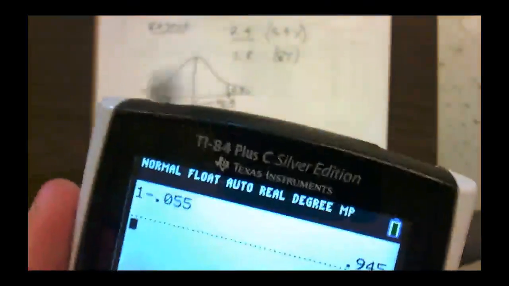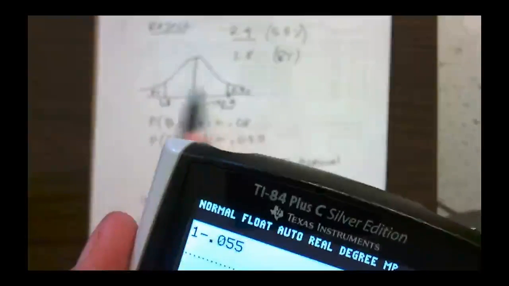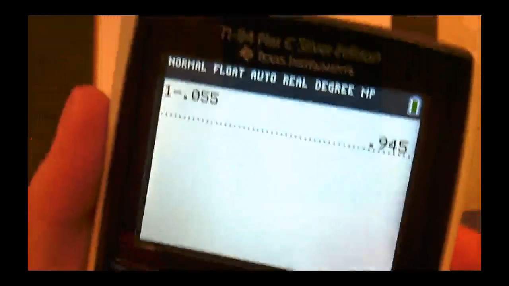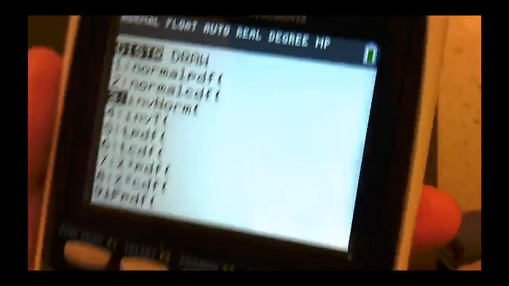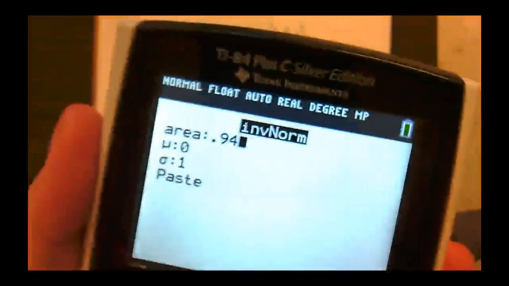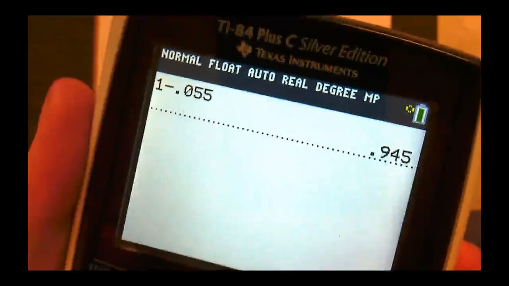So 1 minus 0.055, that's going to give me the other percentage. So all of this other space over here. I'm not doing the 8% just yet, but all of this other space. All right, so now I'm using 0.945 on my inverse normal. So 0.945, I'm keeping my mean 0 and my standard deviation 1.